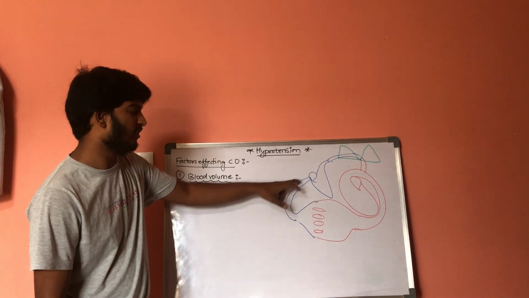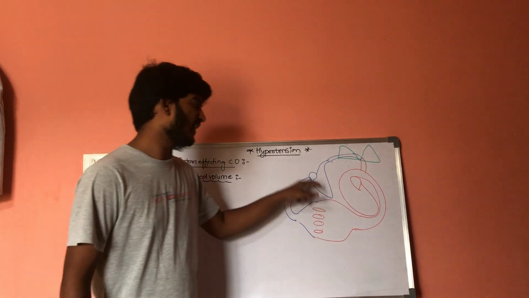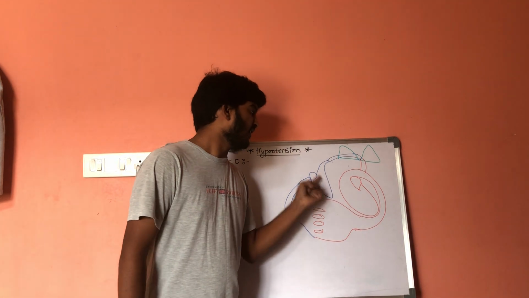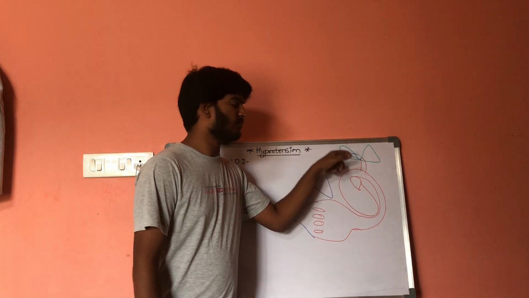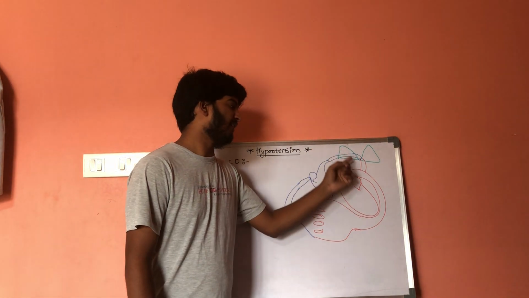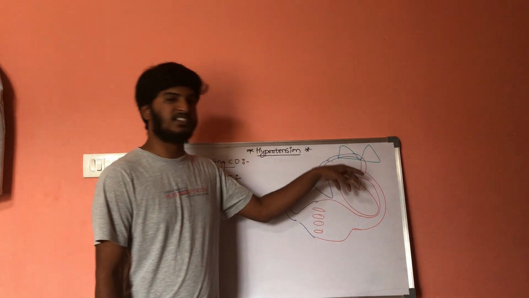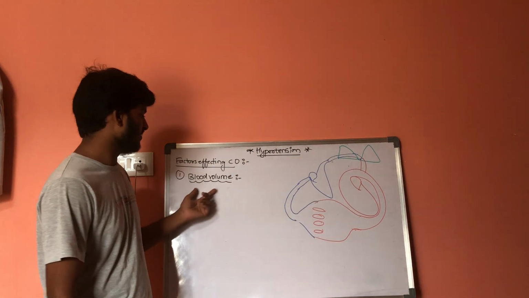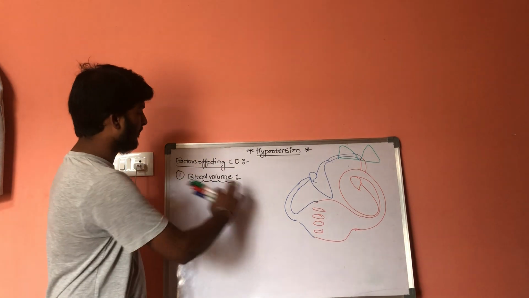So the venous return towards the right atrium and right ventricle will get increased. From the right ventricle, the amount of blood reaching the lungs will get increased. From the lungs, the blood entering the left ventricle will get increased. So the systemic pressure will get increased. This is the first condition that increases the cardiac output, that is blood volume.